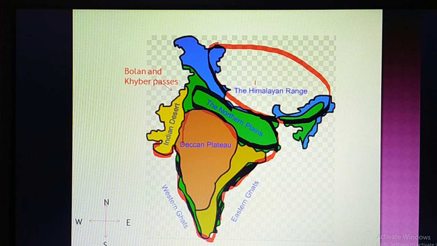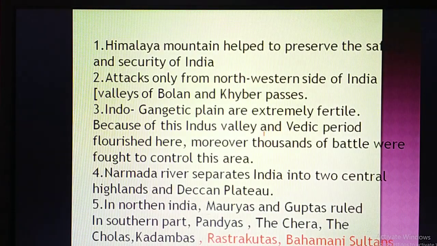Now let us understand how the Himalayan mountains are important from various points of view, especially from the security point of view and the economic point of view. In this picture we can understand very easily, it is already written here, let me read it out. The Himalayan mountains are very helpful, fruitful, they help us preserve the safety and security of India. So the Himalayan mountains are very important from the security point of view.